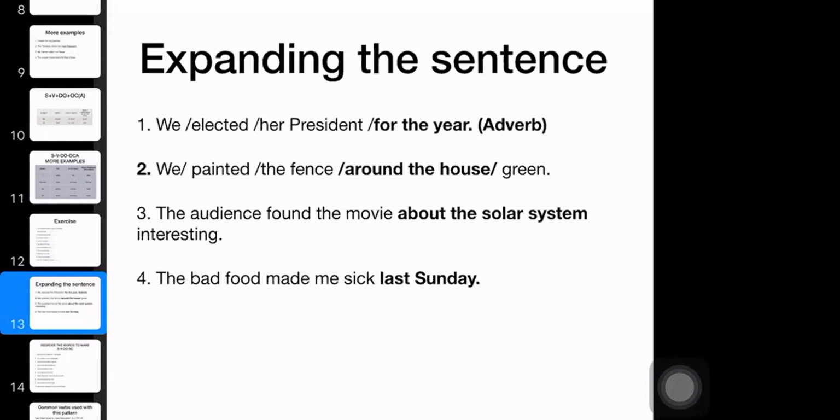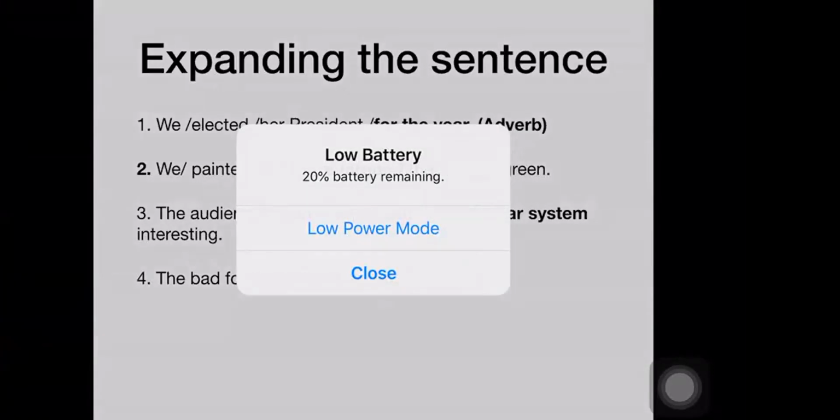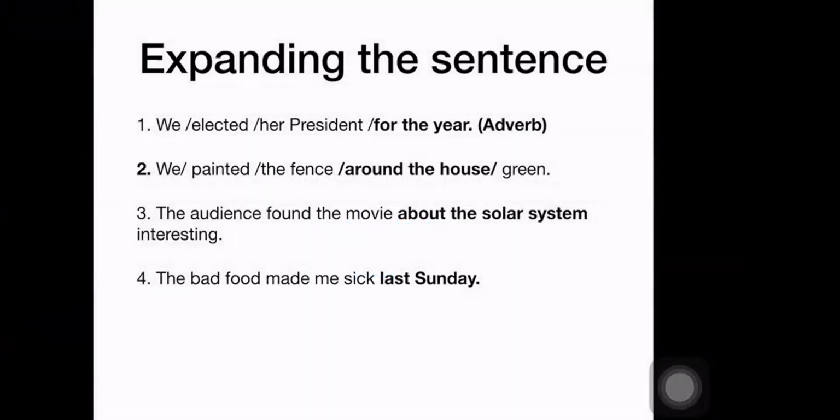All right, now let's look at number 3. The audience found the movie interesting. The audience found the movie about the solar system interesting. Remember, about the solar system is added to the basic sentence as an adverb phrase so that you get a more meaningful sentence. Okay. All right.